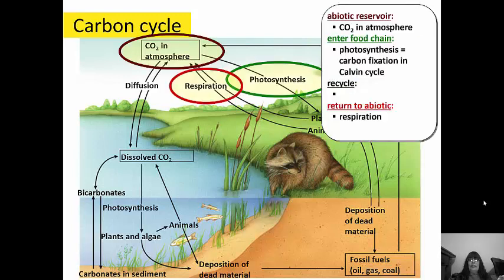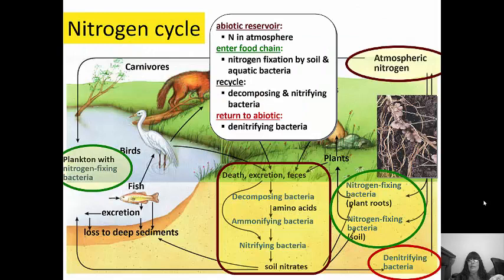The important things you need to know for this is the abiotic reservoir, the carbon dioxide in the atmosphere. They enter the food chain through photosynthesis, specifically carbon fixation in the Calvin cycle, and they return to the abiotic through respiration. The nitrogen cycle gets more complicated.